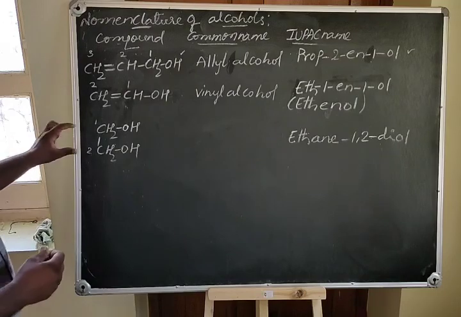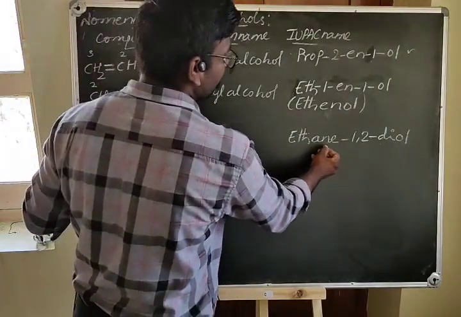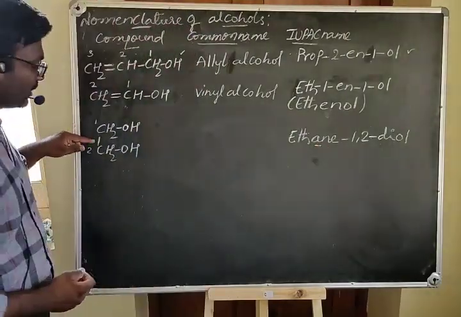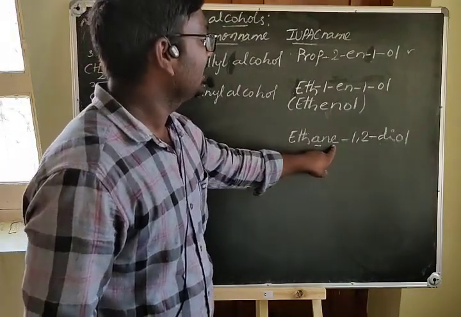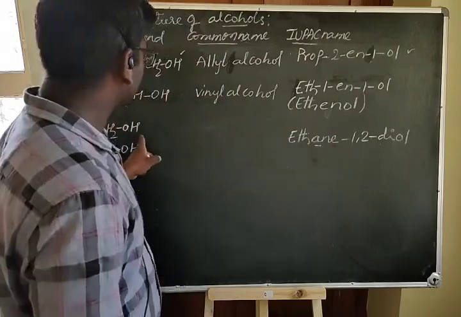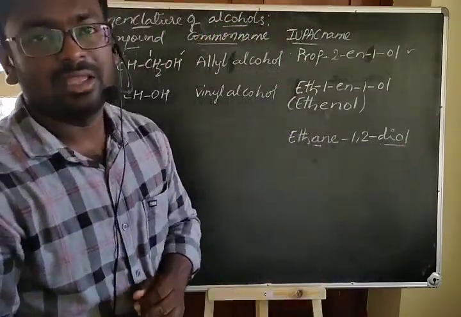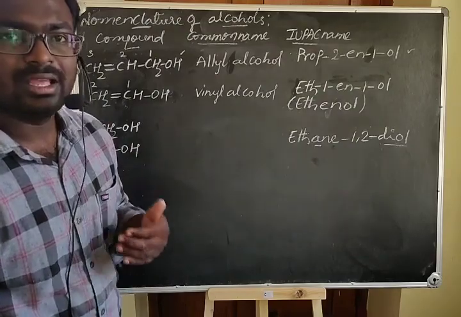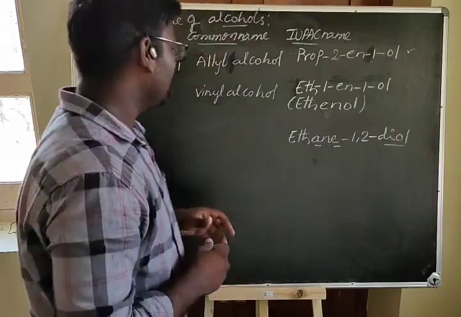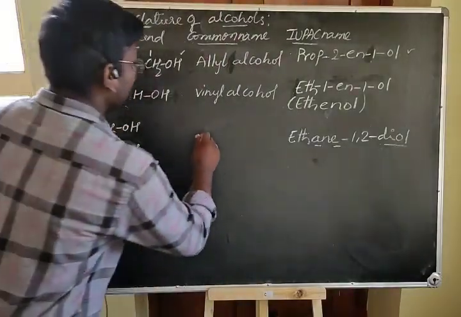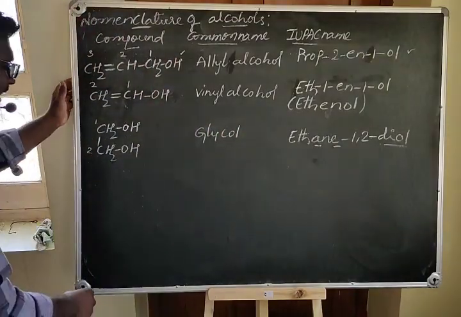Here we are writing the word root as it is. Here we have ethane, where ane stands for carbon-carbon single bonds, and you can see the carbon-carbon single bond. Usually we replace this E with OL, but here we are not doing that because of the presence of 2 hydroxyl groups. Whenever you see more than one hydroxyl group, you should keep this E as it is. Now what is the common name of this compound? It is a glycol.